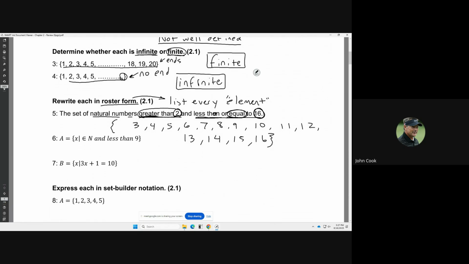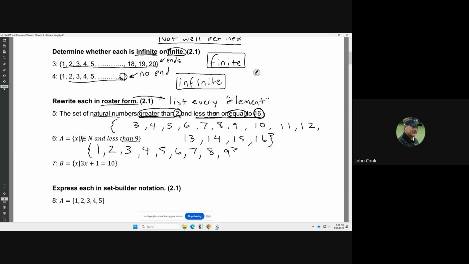For number 6, this one says x such that x is in the natural numbers, and also x is less than 9 specifically. The counting numbers start at 1, the natural numbers. So we have to start at 1 and then go all the way up: 1, 2, 3, 4, 5, 6, 7, 8, and 9.